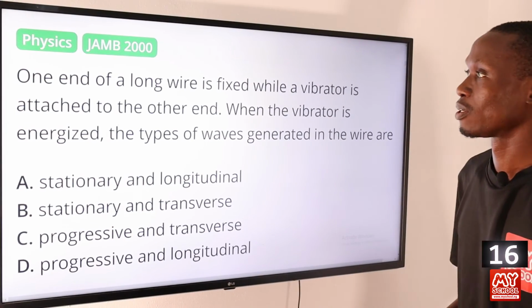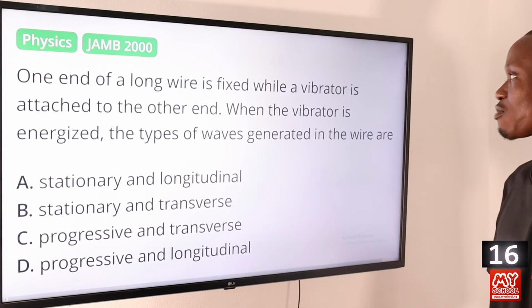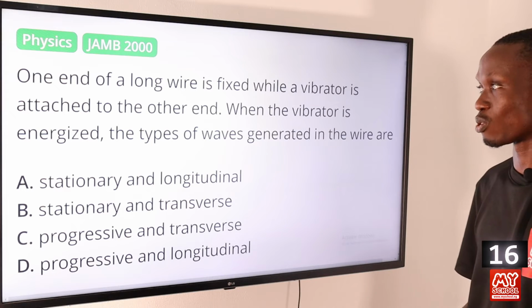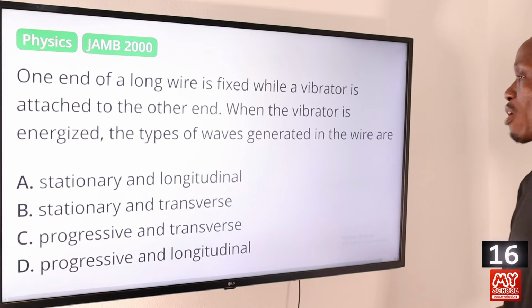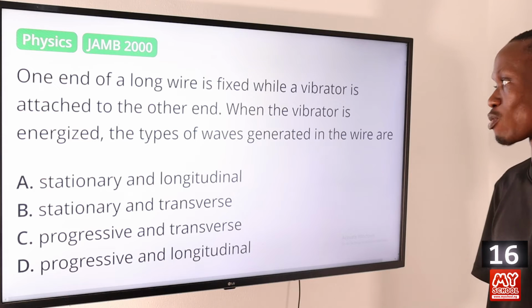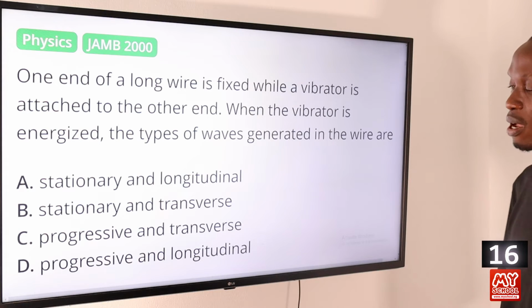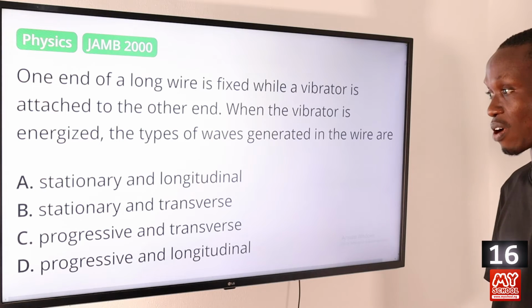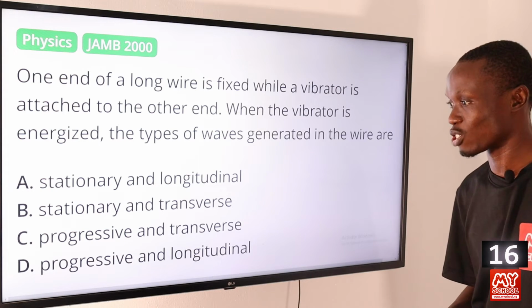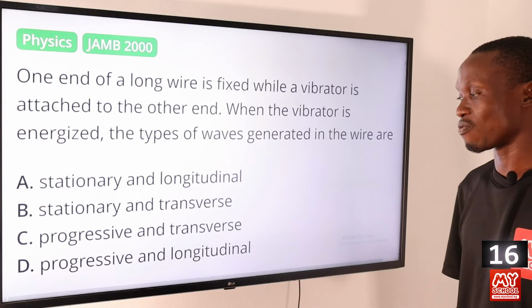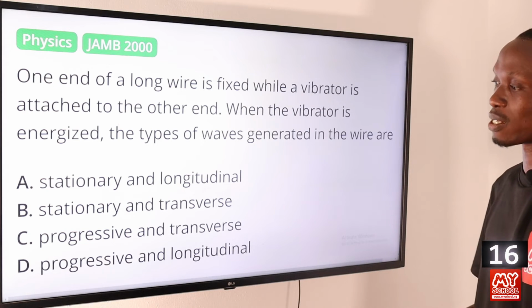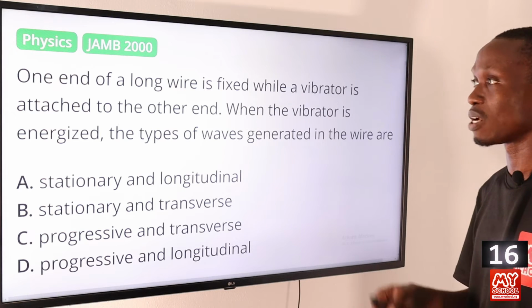Question 16. One end of a long wire is fixed while a vibrator is attached to the other end. When the vibrator is energized, the types of waves generated in the wire are A, stationary and longitudinal, B, stationary and transverse, C, progressive and transverse, D, progressive and longitudinal. So the answer to this question is B, stationary and transverse.